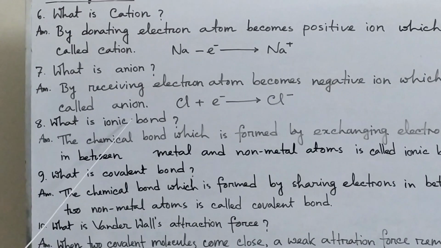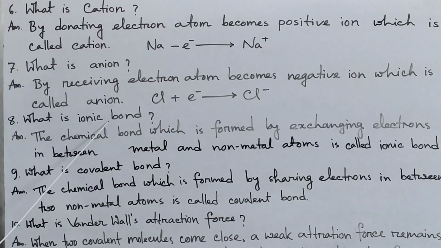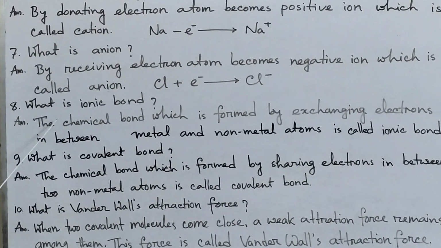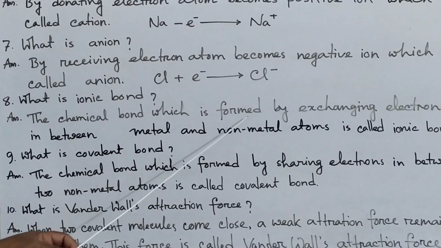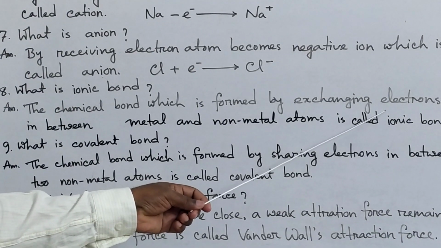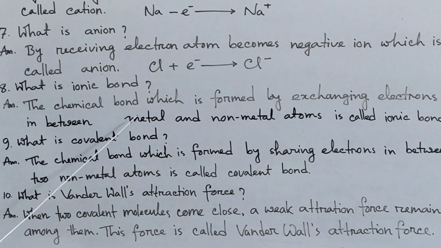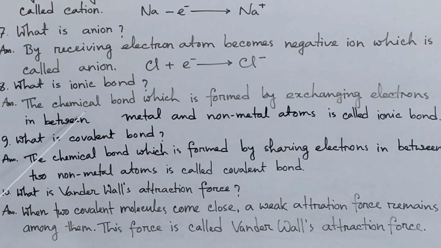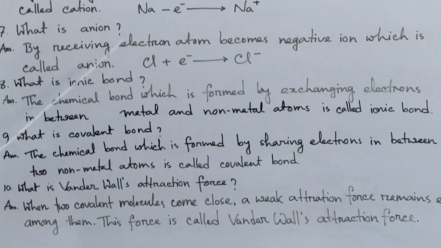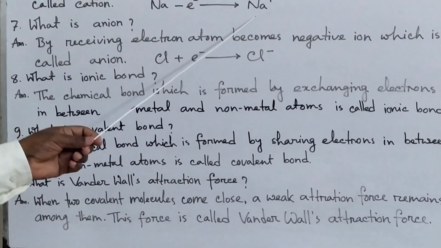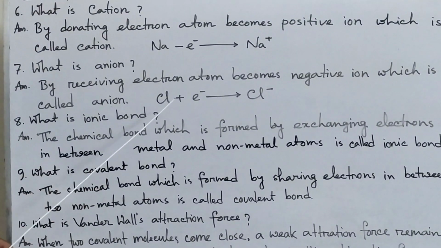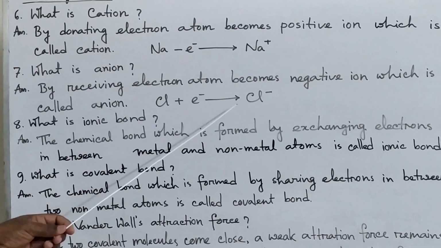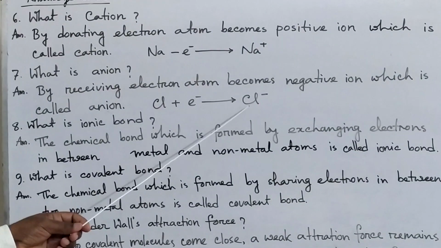Now what is ionic bond? The chemical bond which is formed by exchanging electrons between metal and non-metal atoms is called ionic bond. So we have seen that sodium donates one electron and becomes sodium ion. Chlorine receives one electron and becomes chloride ion.